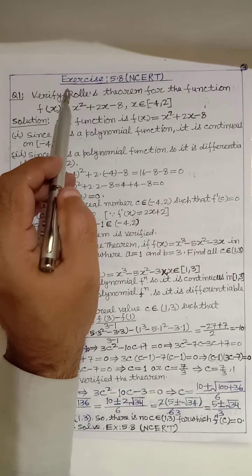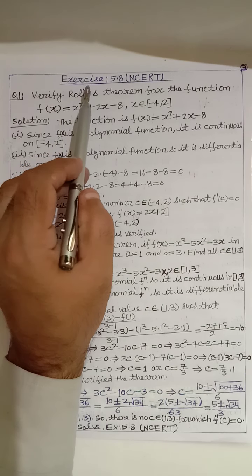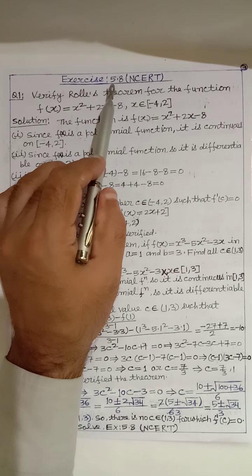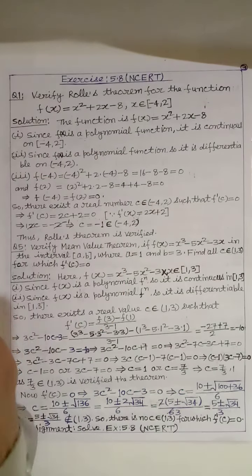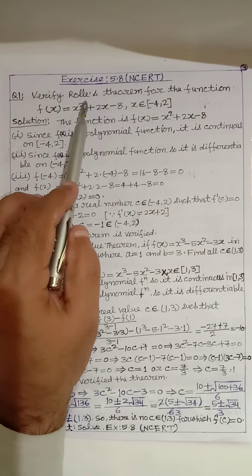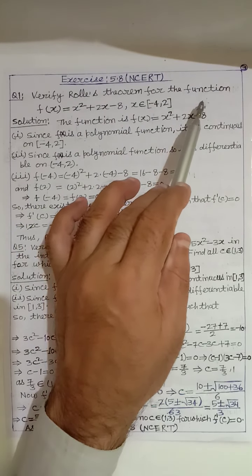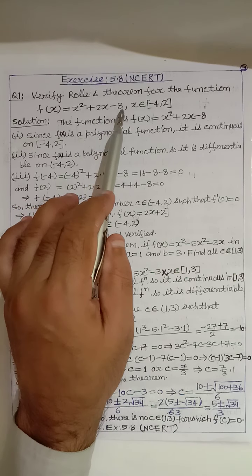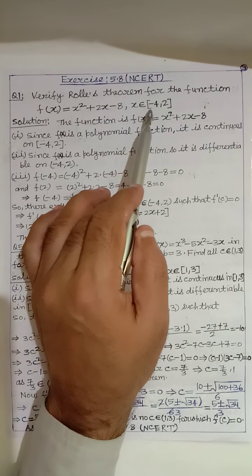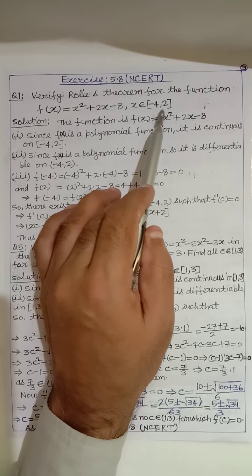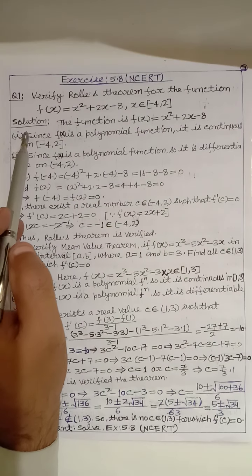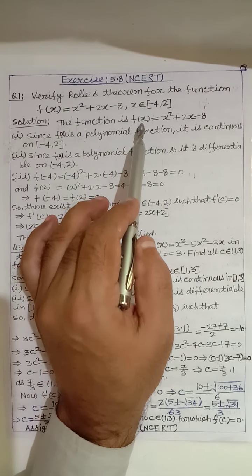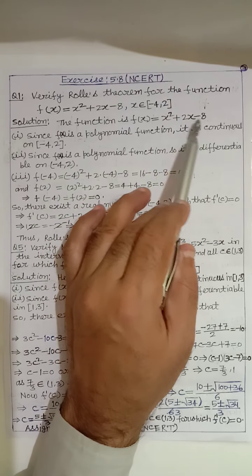Now we will discuss the solutions of the questions of exercise 5.8 from NCERT. Question number 1: verify Rolle's theorem for the function f x equals x square plus 2x minus 8, where x belongs to the closed interval minus 4 to 2. To find the solution, here we have f x equals x square plus 2x minus 8.